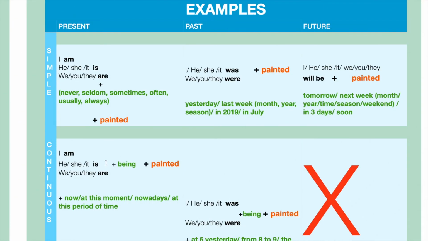Let's get straight to the examples. I'm never painted. He is seldom painted. We are sometimes painted. So the position is subject, to be, frequency adverb, and the verb in the third form. Past simple. I was painted yesterday. We were painted last week. Future simple. I will be painted tomorrow, or it will be painted next season.